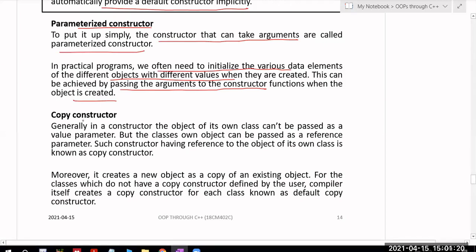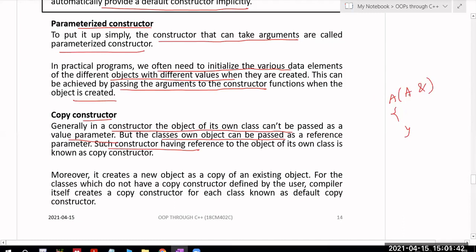And the next one is your copy constructor. Generally, in a constructor, the object of its own class cannot be passed as a value parameter, but the class's own object can be passed as a reference parameter. Such a constructor, where we do not send it as a value parameter but send it as a reference, is called a copy constructor.